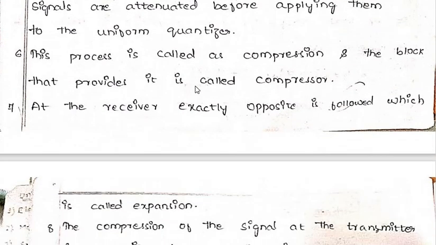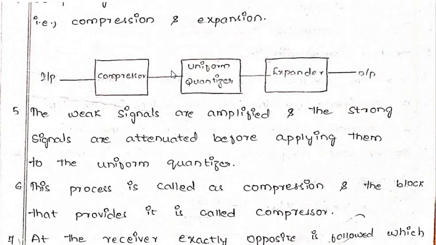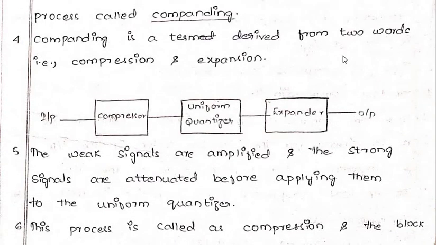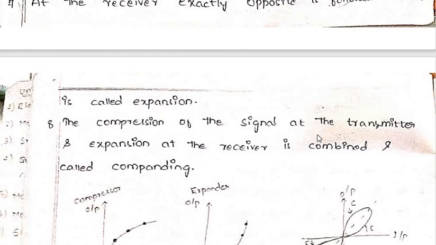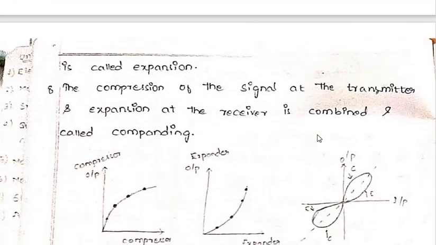This process of compression and expansion gives you compounding, and the block that does the compression is called the compressor. This whole part will be done at the transmitter side, and this expander part will be done at the receiver side. The compression of the signal is done at the transmitter and the expansion at the receiver, and the combination is called compounding.